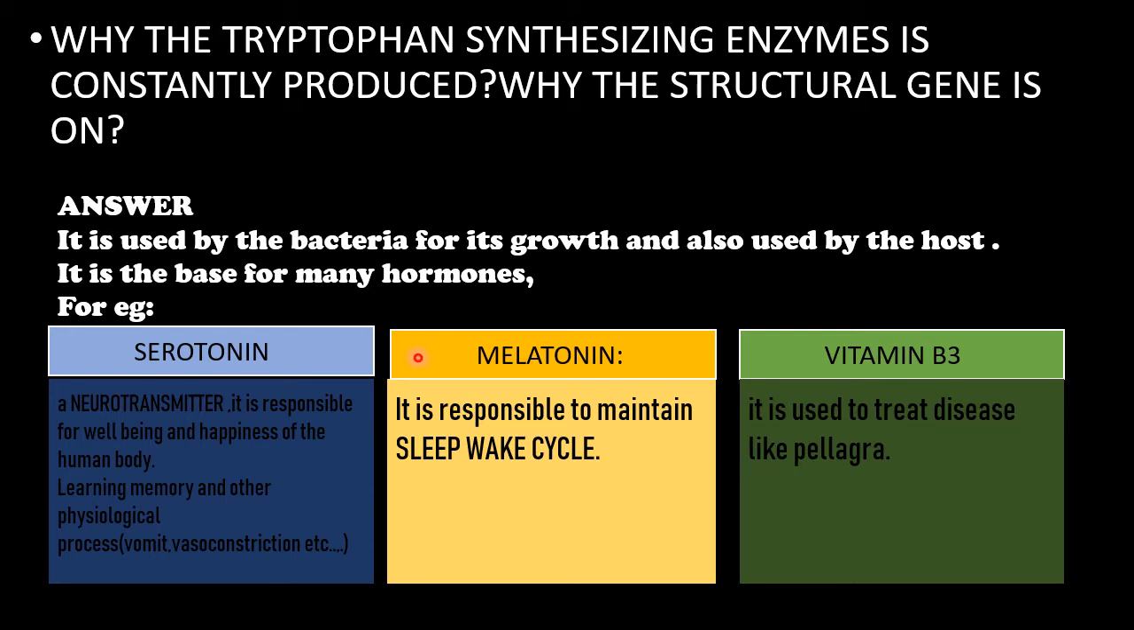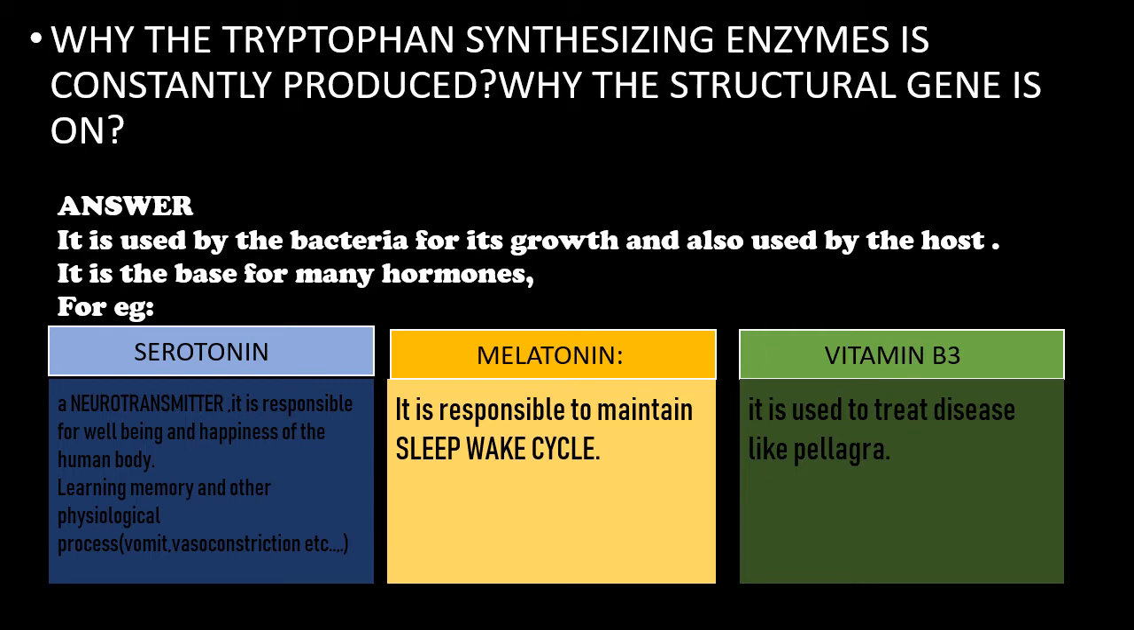And next is melatonin. It is responsible for the sleep-wake cycle. It is very important for maintaining homeostasis in the body. And next is vitamin B3. It is used to treat diseases like pellagra. For these three main neurotransmitters, hormones and vitamins, the base is tryptophan. So it must be needed by the body.